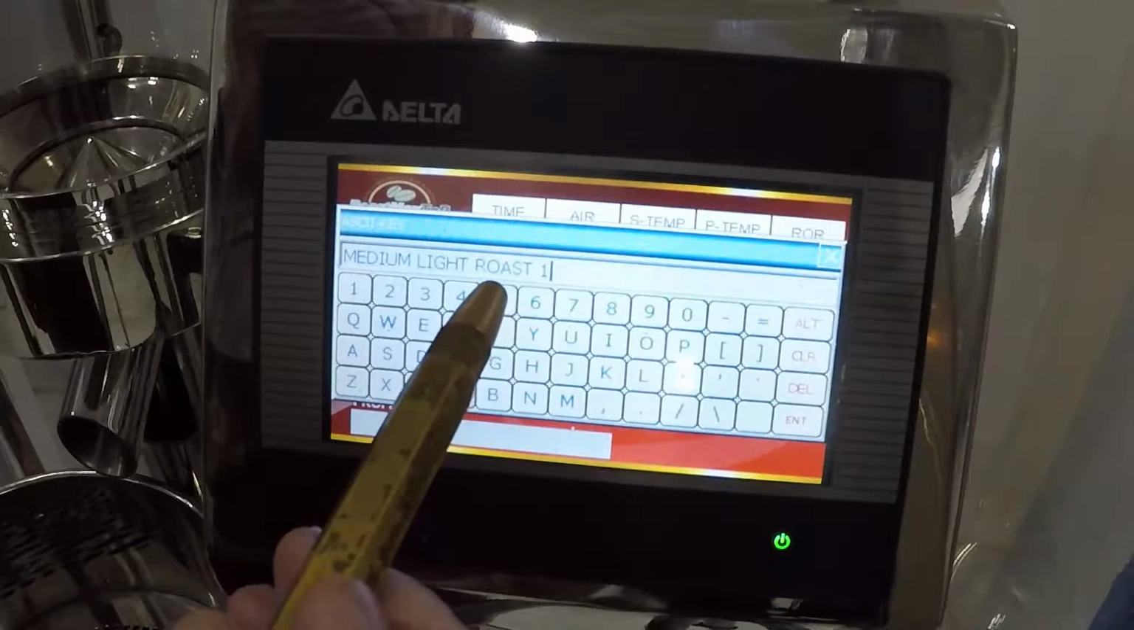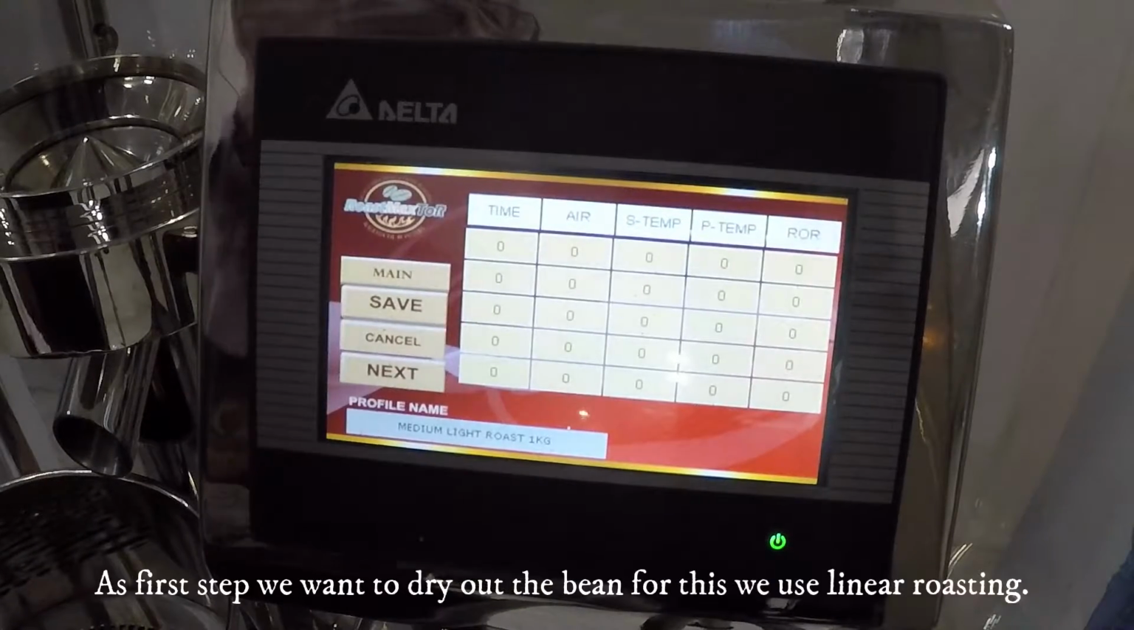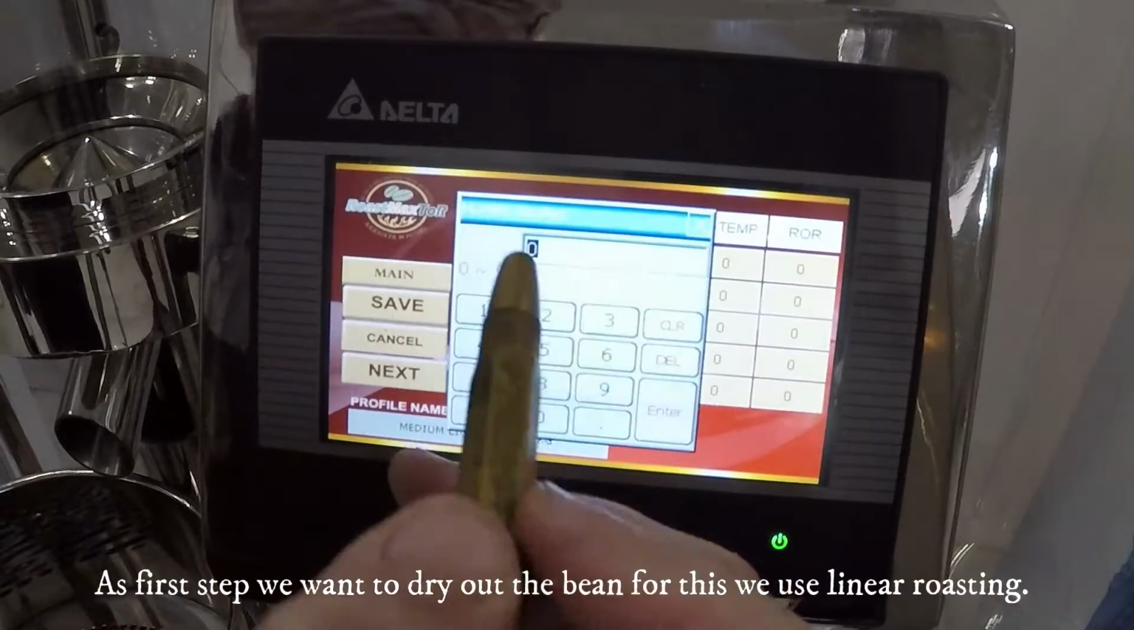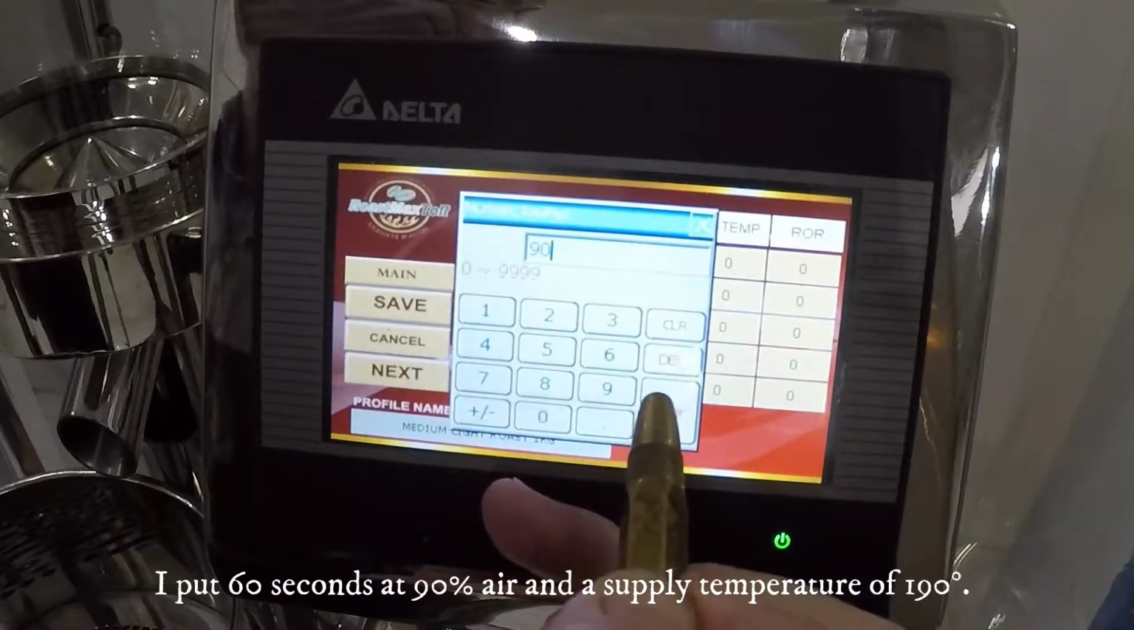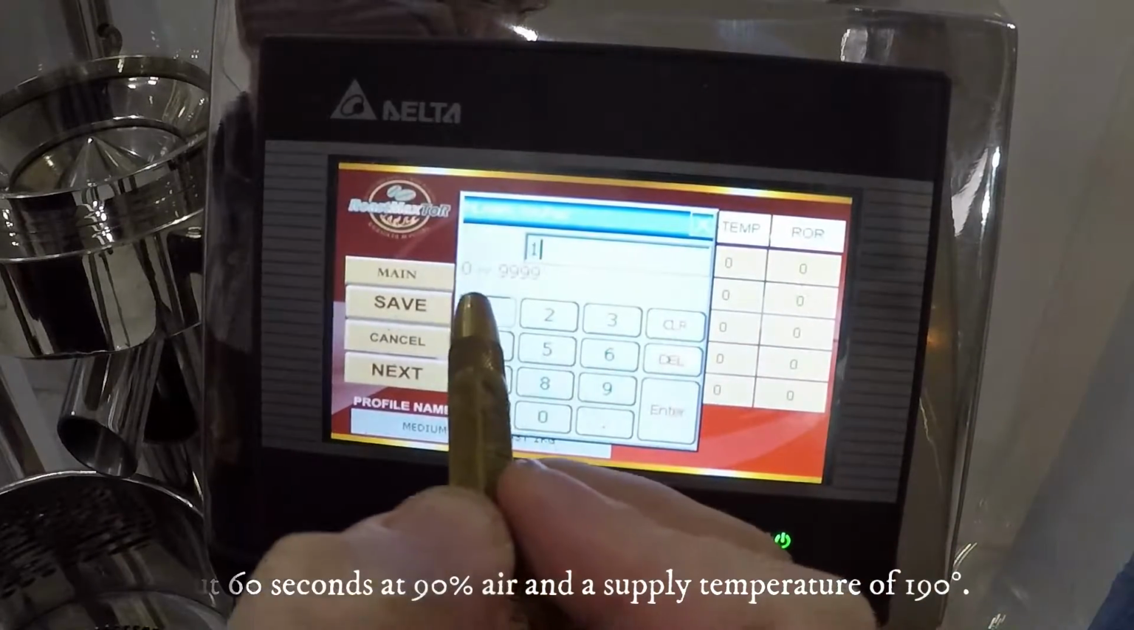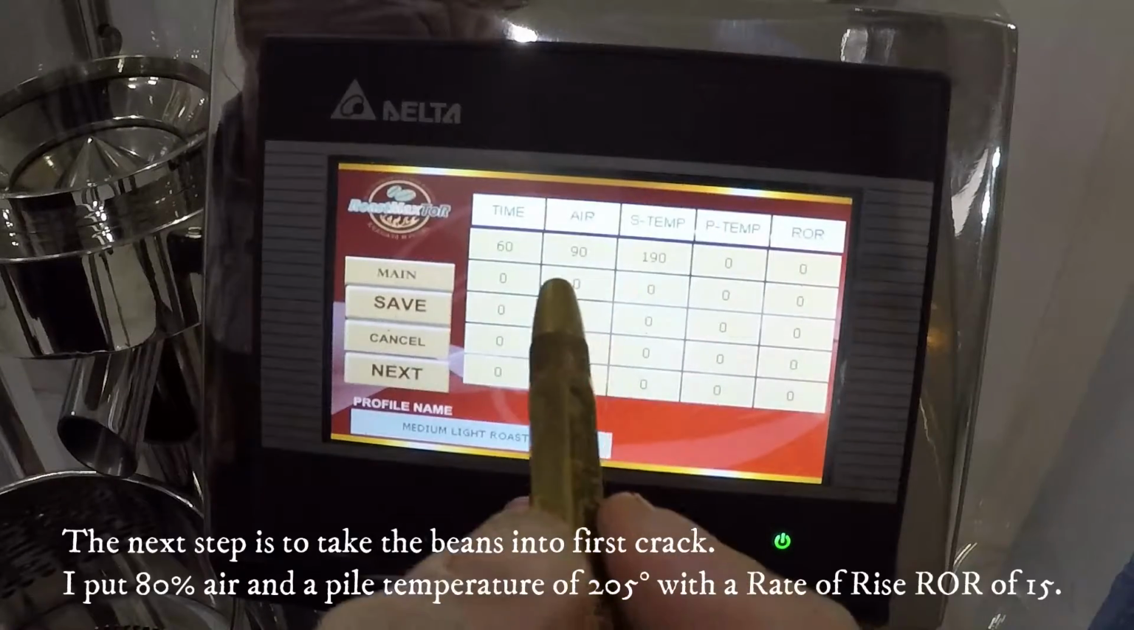First step, we want to dry out the bean. For this, we use linear roasting. I put 60 seconds, at 90% air, and a supply temperature of 190 degrees.